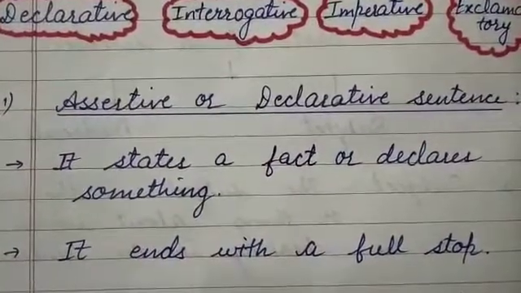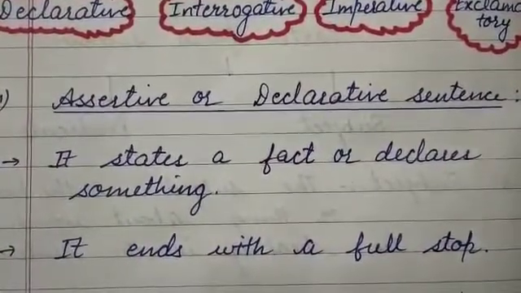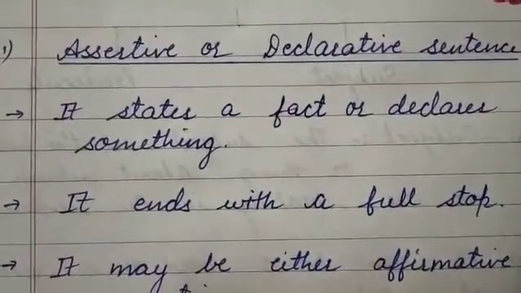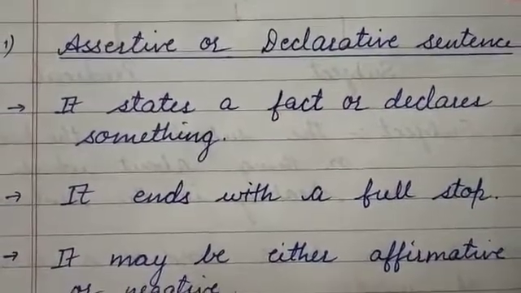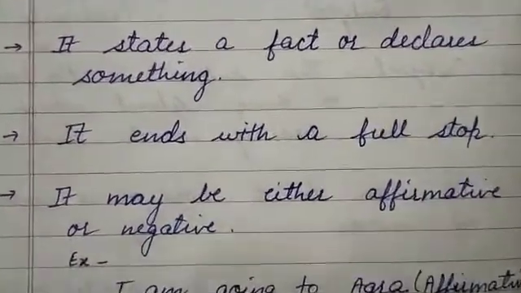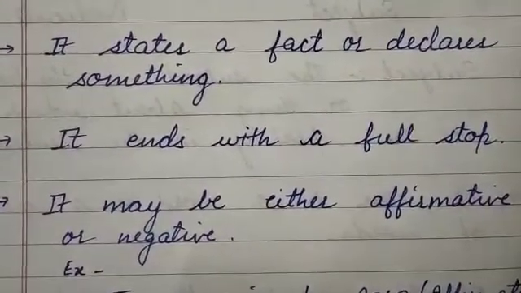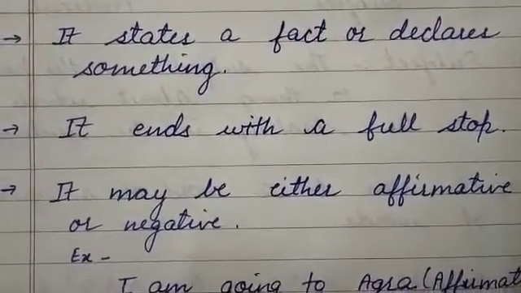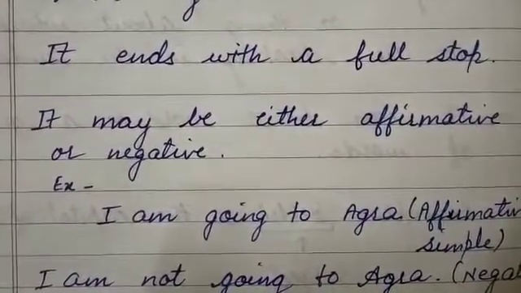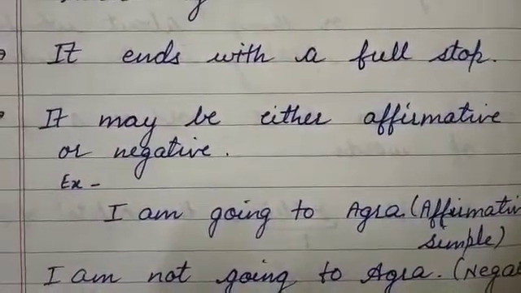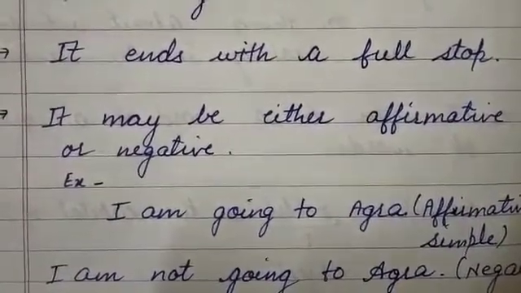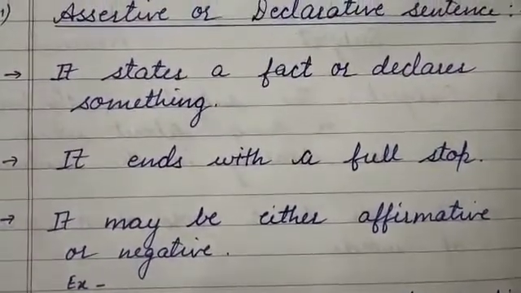First is assertive or declarative sentence. What are declarative sentences? It states a fact or declares something. It ends with a full stop. It may be either affirmative or negative. Affirmative means simple sentence. For example, I am going to Agra. This is affirmative or simple sentence. I am not going to Agra. This is a negative sentence. Both are declarative sentences.